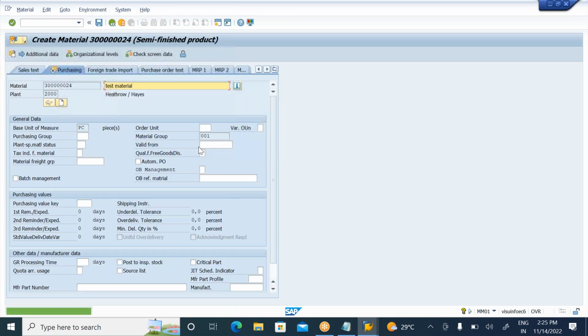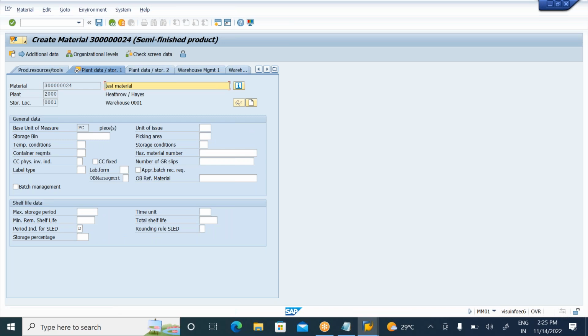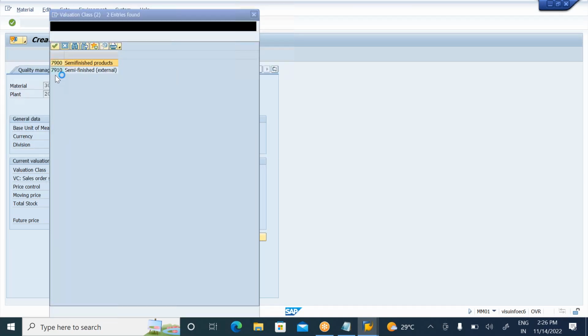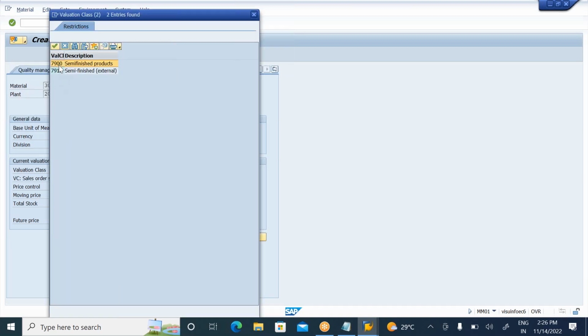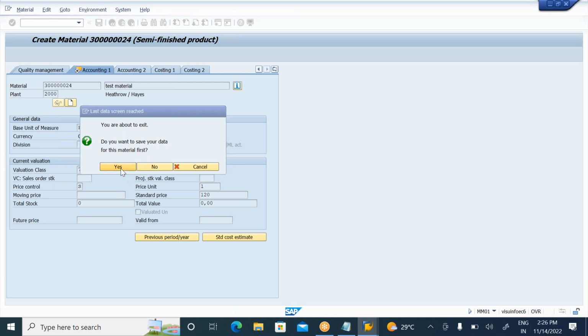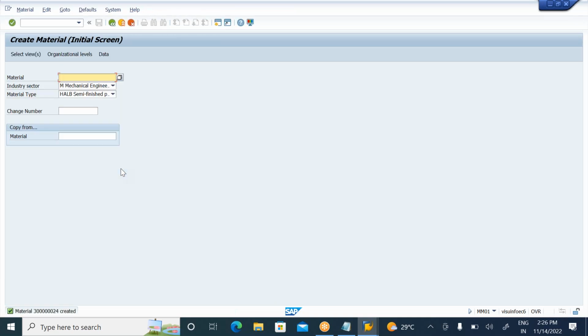Basic data will be common. Purchasing will be open. Enter the buyer group and general plant data. For the receiving plant, the sales view is not immediately required. If you want, you can enter it, otherwise you can leave it. Enter all these values and the valuation class. With this we complete the first prerequisite. The price also you can enter; plant to plant you can mention the same price or a different price. So I completed the first prerequisite here.